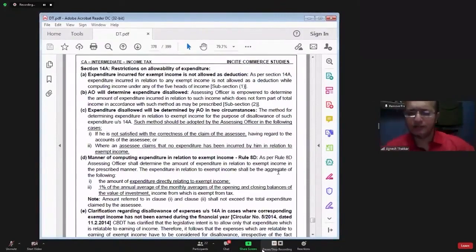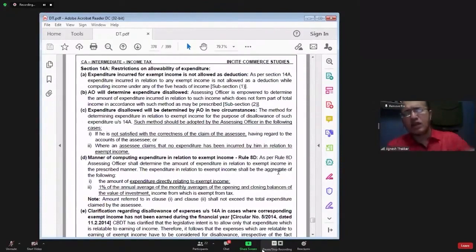On the other hand, if the income is exempt from tax, then any expenditure incurred for earning that income cannot be claimed as deduction. Income is exempt means government is not levying tax on that income.